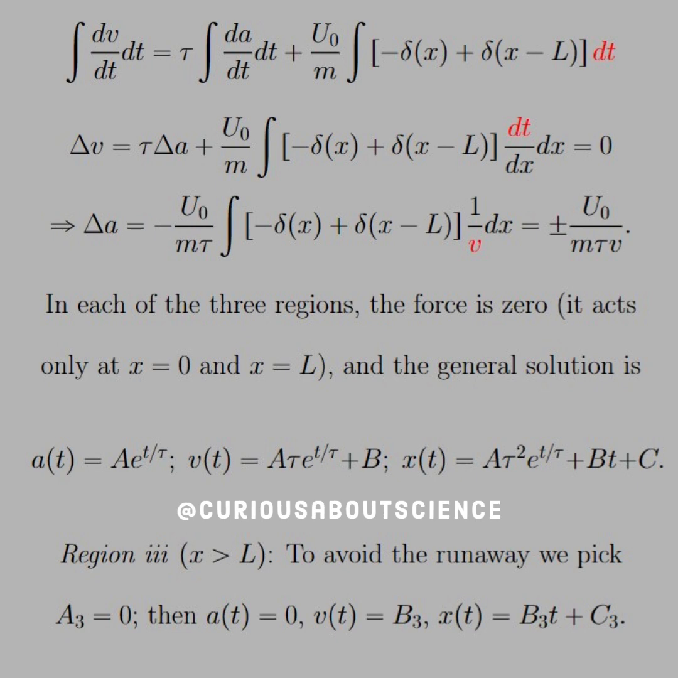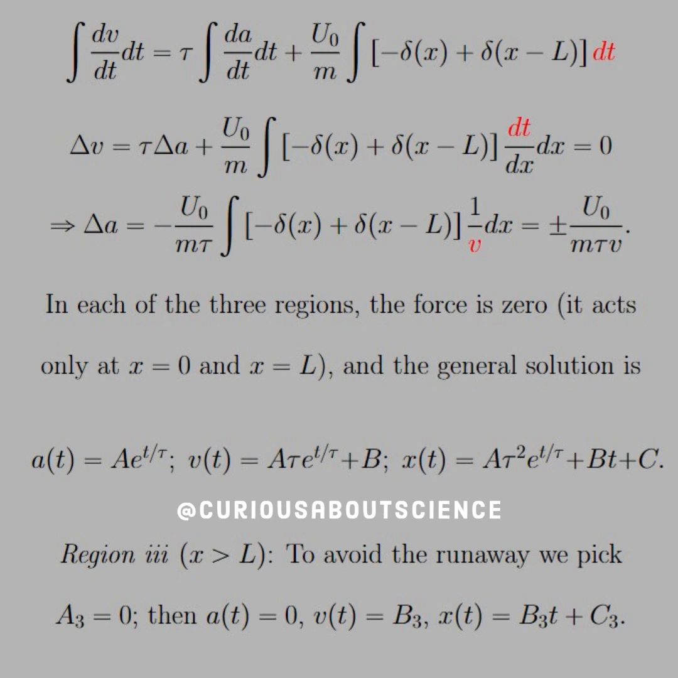In each of the three regions, the force is 0. It acts only at x equals 0 and x equals L. Again, that's the start of the barrier and the end of the barrier. And the general solution is a of t equals A e to the t over tau. v of t is equal to A tau e to the t over tau plus b, just because we have another integration constant. And we integrate that again, so we get another constant there for position. Okay? That doesn't confuse us, I don't think. So what we need to now do is examine everything in region 3, or x greater than L.